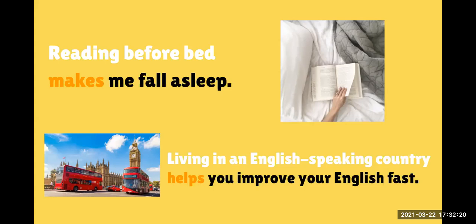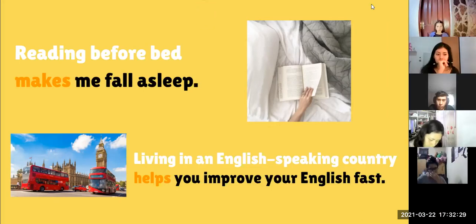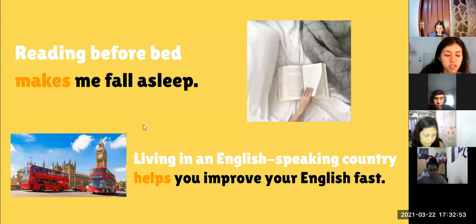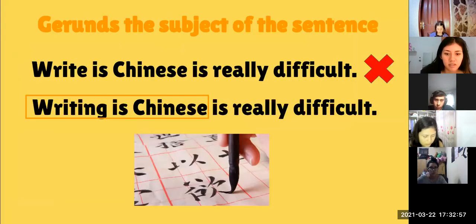Okay, can you give me an example? I want you to try to start your sentence with a verb. Think about a sentence and then I'm going to ask. Okay? Chinese is really difficult. Is correct if we put is between writing and Chinese, or it's not going to be writing.